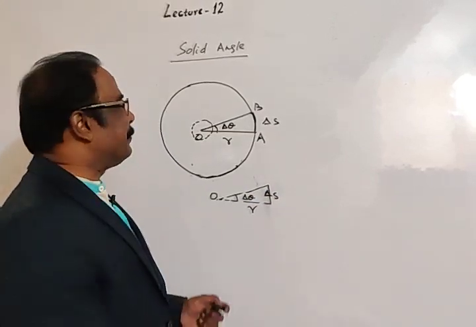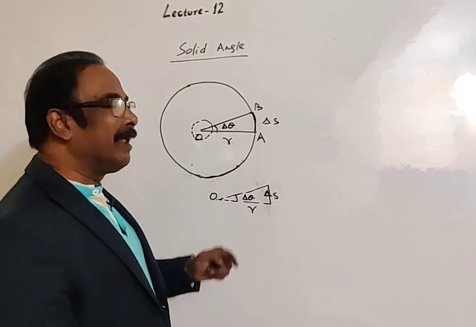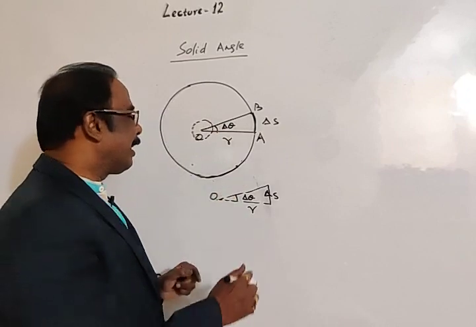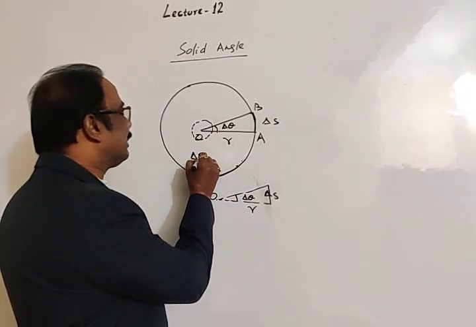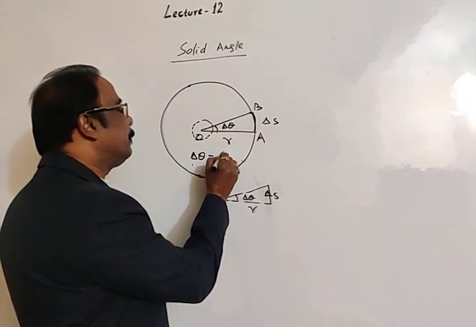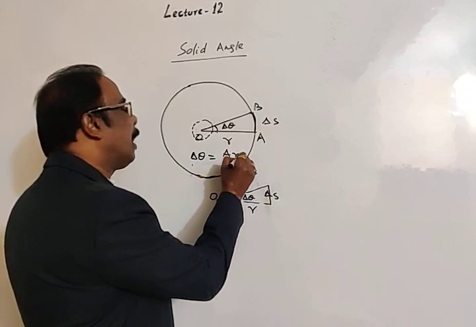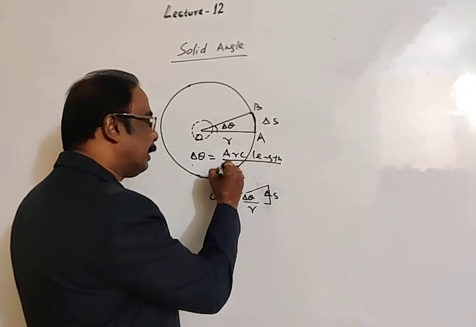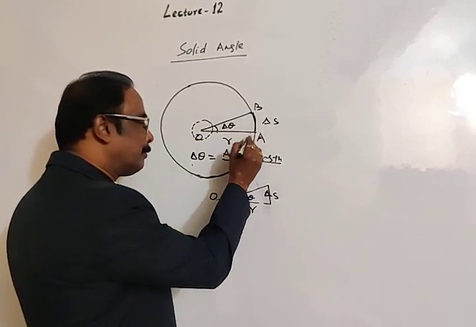So, to define plane angle, we take delta theta as the plane angle, and plane angle is equal to the ratio of arc length to the distance from the point.